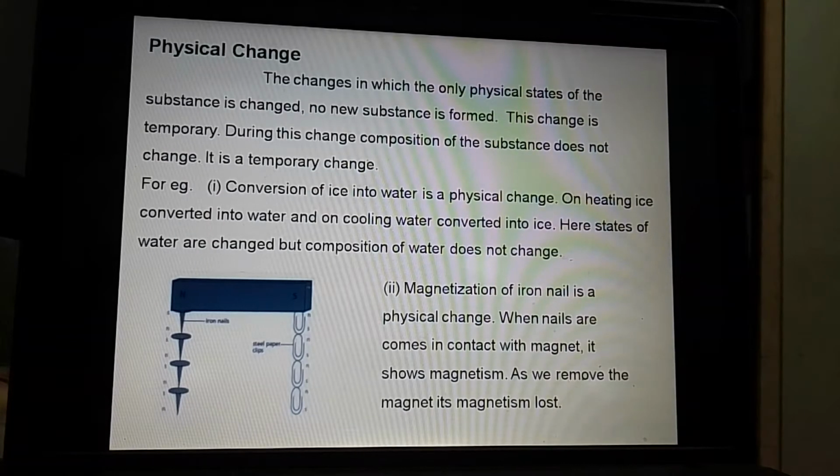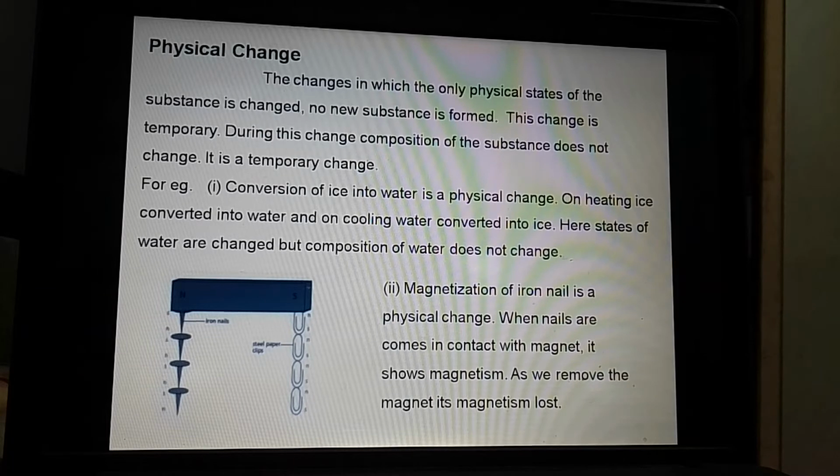Now first we will see what is this physical change. The change in which only the physical state of the substance is changed. Physical state means it either changes size, shape, its melting point, boiling point. In that case, these are called the physical change. During this change, there is no change in the composition of the substance. Means after certain time, it will again come to its original position. This is called the physical change.